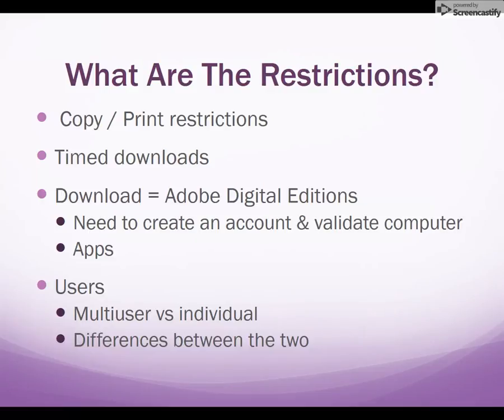So each publisher sets a certain limit on the number of pages that can be copied, printed, or saved to PDF. This limit can vary from book to book depending on the publisher and length of the book. For example, some might state a 100-page copy limit, while others limit you to 10. Fuller has no ability to change these print and copy limits.